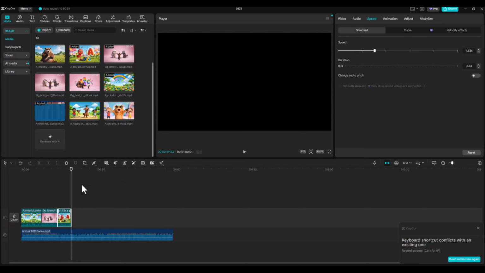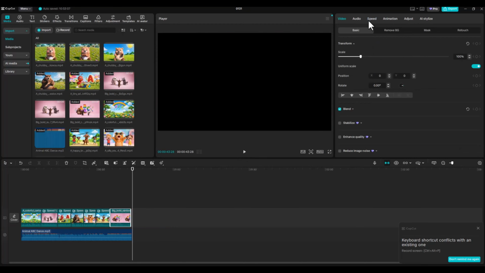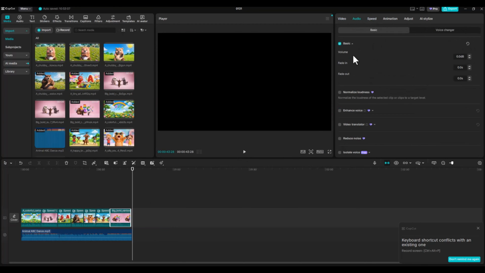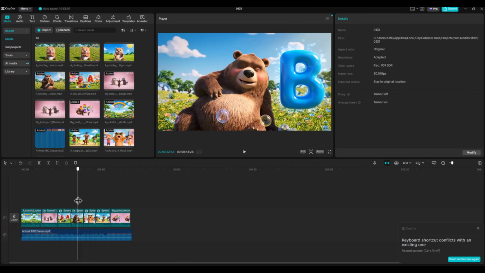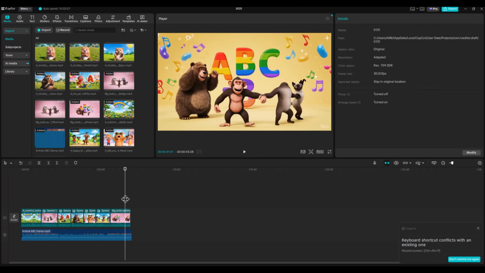If you want to mute the sound of any clip generated using Flow AI, simply select the clip, go to the audio section, and mute the sound. And here's the final video. Just export it in 4K, and you're done.